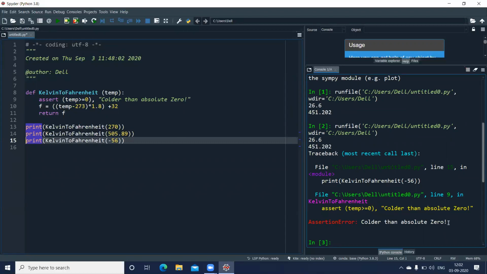Whenever you have expressions to be evaluated, it is like using your if condition, where you check whether the condition is true or false. If it is false, you do something else; if it is true, you execute the if block. It is similar to that, but here it is meant for exception handling. Any doubts here? Please remember, whenever there is an expression which has to be evaluated, you can make use of the assert statement to handle the exception.